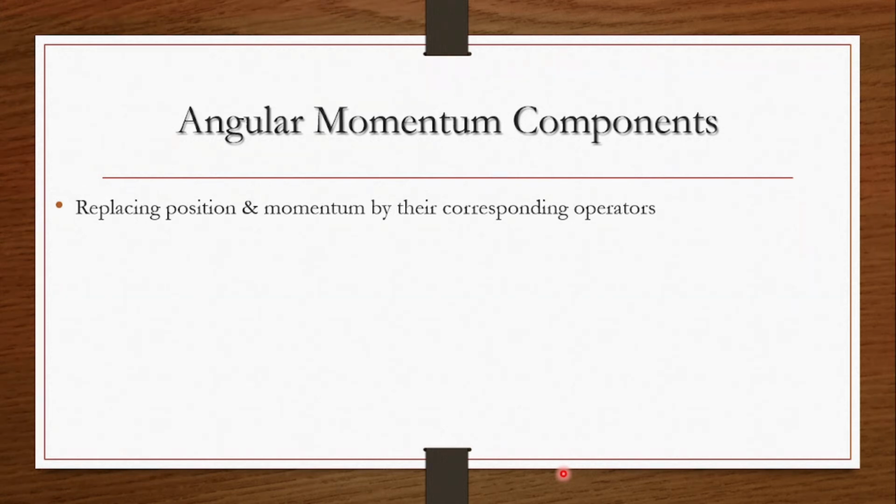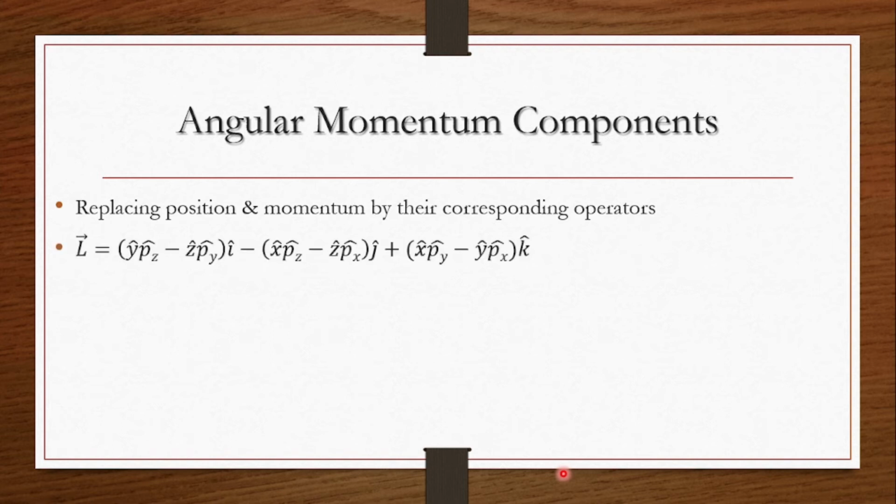So the same thing we need to do here, and from the previous slide it is clear that angular momentum L, which is a vector quantity, can be expressed as this equation. Only difference is that in place of y pz we are just writing y cap into pz cap. Cap is representing the operators, and next step will be replacing or putting the values of each operator.